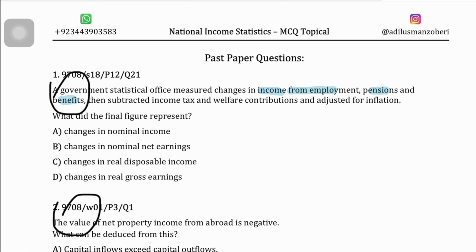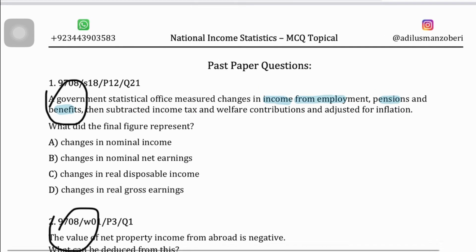You're adding up all the incomes in different forms, and then you subtract the income tax from it, right? And you also subtract welfare contributions, right? Because when you subtract the income tax or the social security welfare contributions that are being made, that would reduce the income, right? And the income tax would reduce your disposable incomes as well. So when you subtract that, you arrive at disposable income.